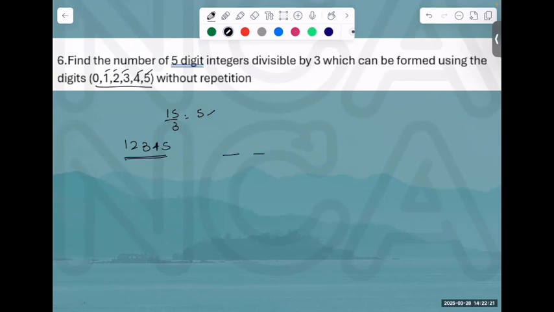To make a 5-digit integer without repetition, I can choose 5 ways in this case, then 4, then 3, then 2, then 1. Is this correct? Is this my answer? No. Another way of making it divisible: we take out 3 from this, because we also have 0 as a digit, and we replace it by 0.